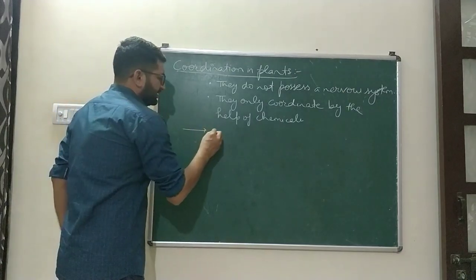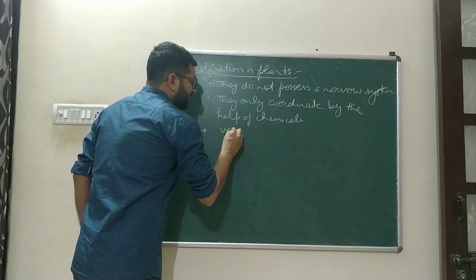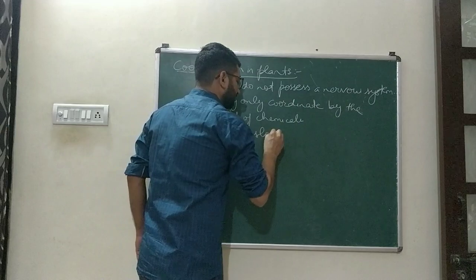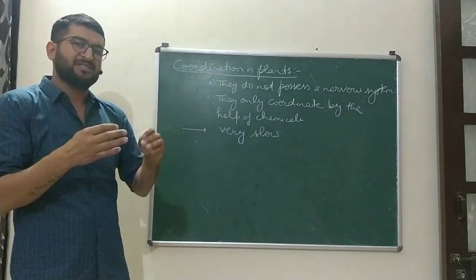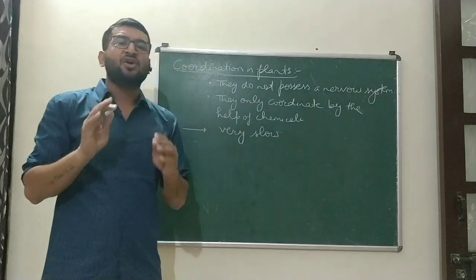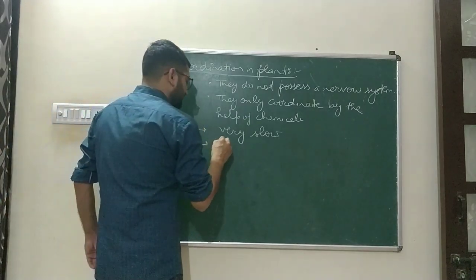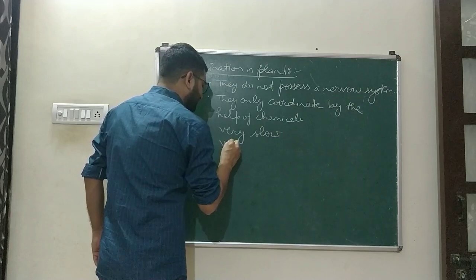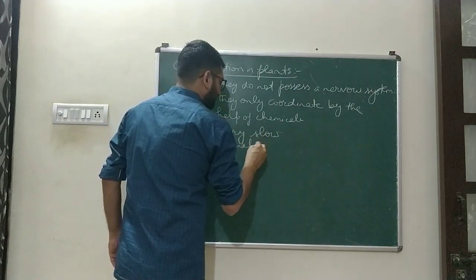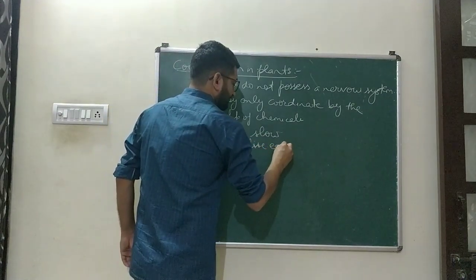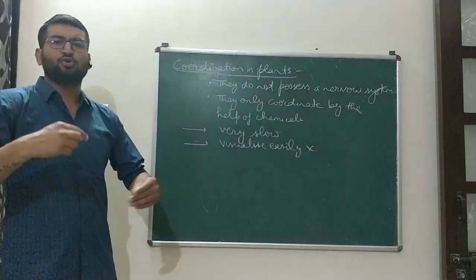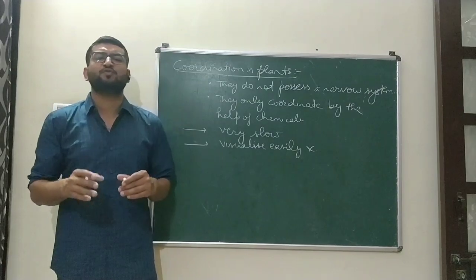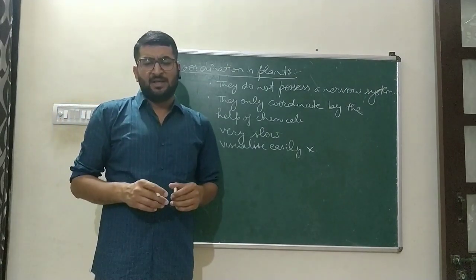Next, the response in plants is very slow. It is not immediate. The responses of plant movements are quite slow and cannot be visualized easily. As these growth movements are very slow, they cannot be visualized very easily.